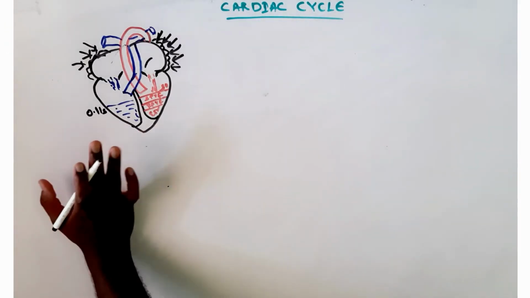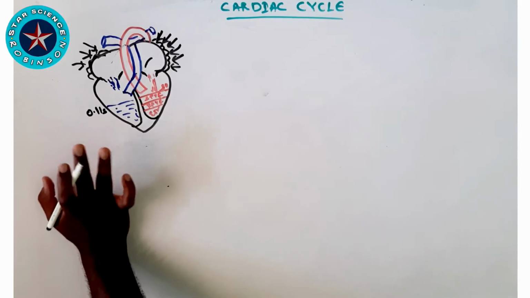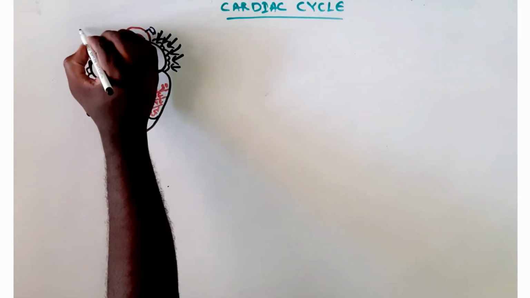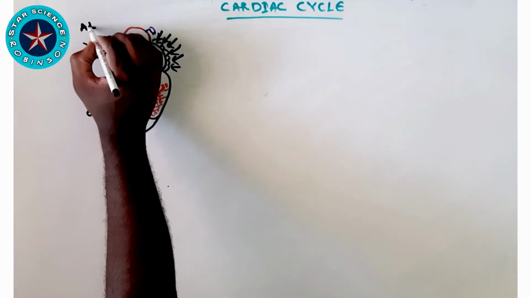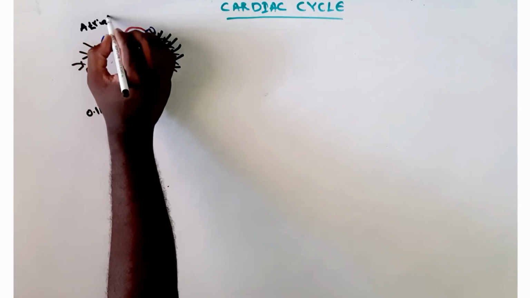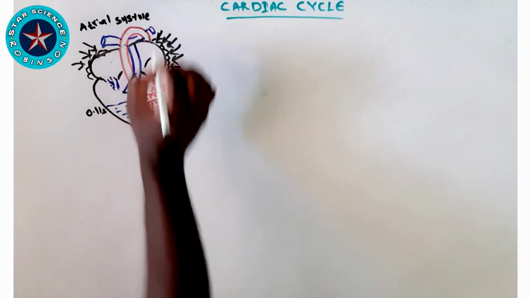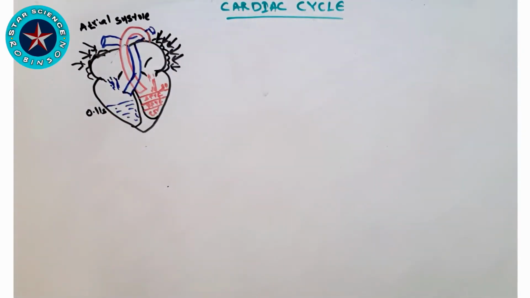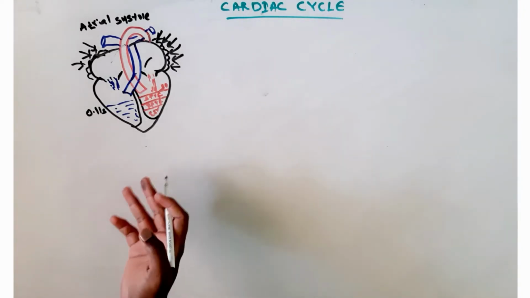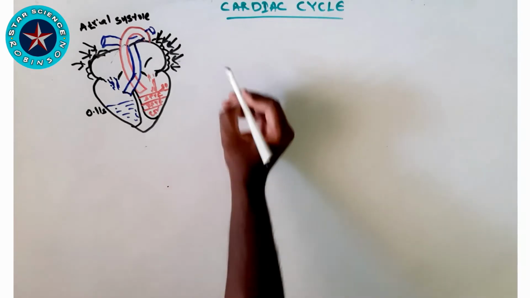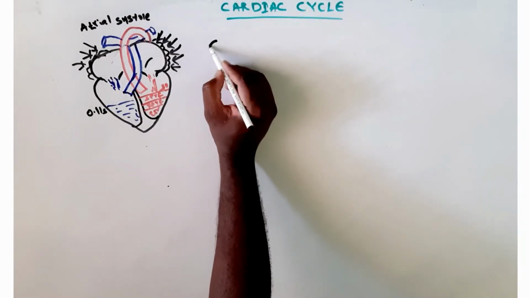This phase we name atrial systole. Atrial systole is nothing but atrial contraction. By atrial contraction, blood from the atrium has been shifted to the ventricles.